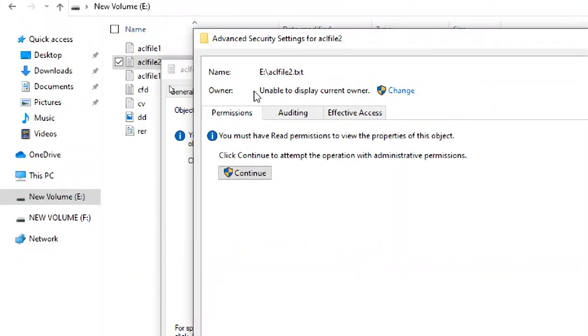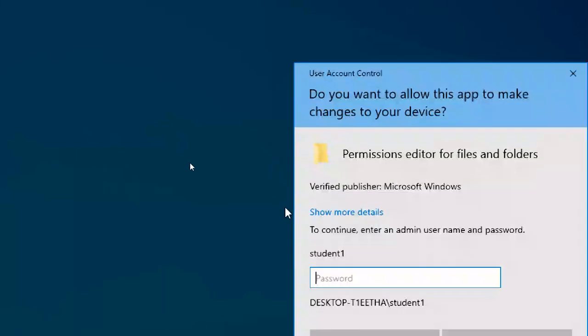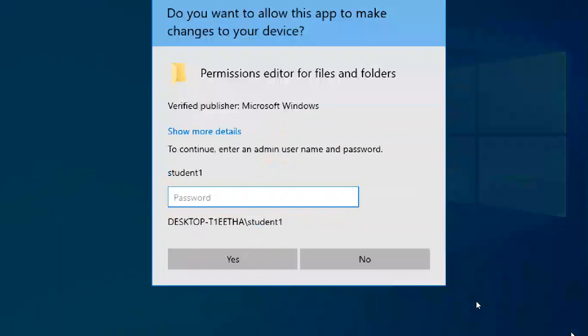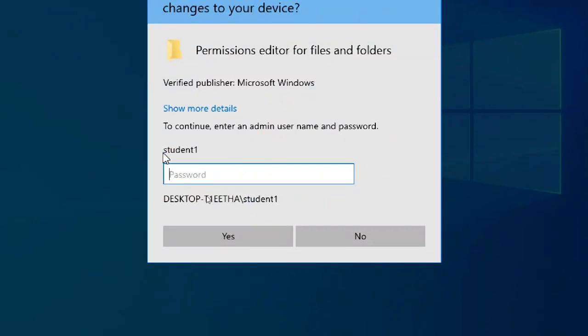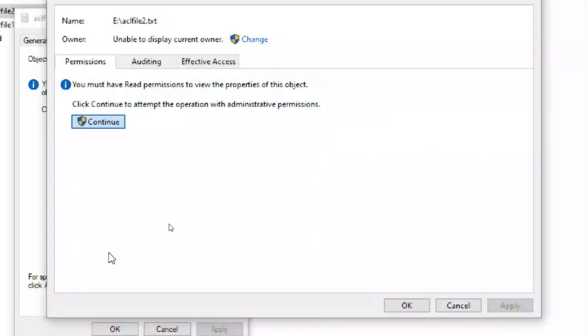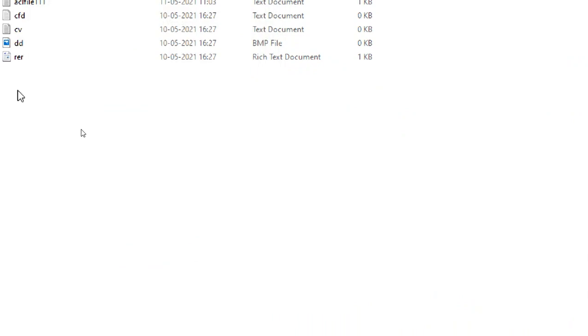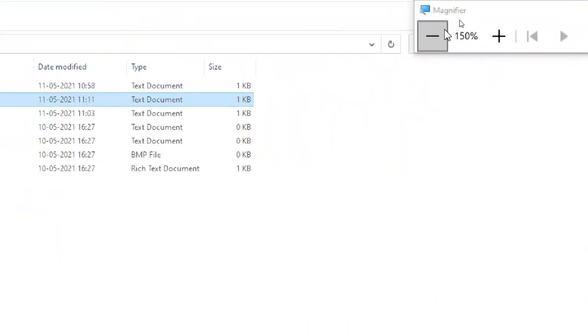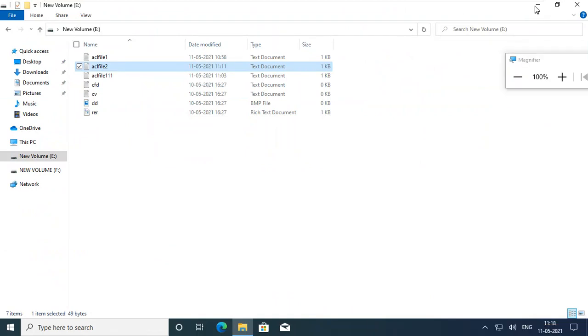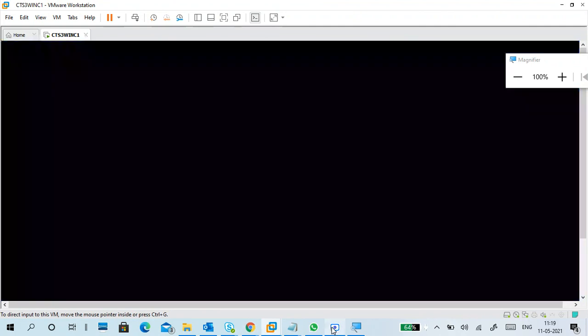Then it says unable to display current owner. It won't show the current owner either. You can continue, and if you want to change the permissions, you can if you know the administrator password. So this is it. This is about your NTFS security permissions.